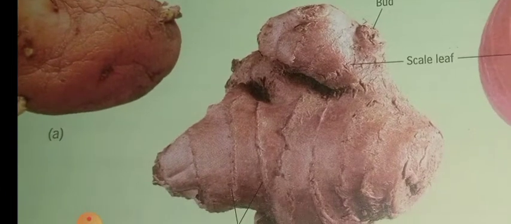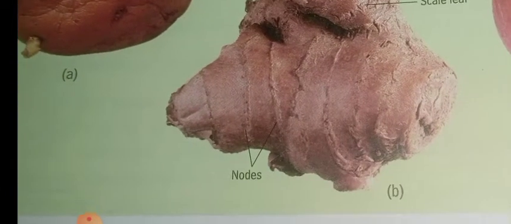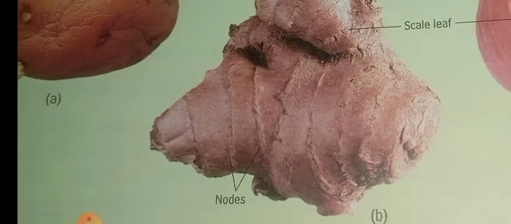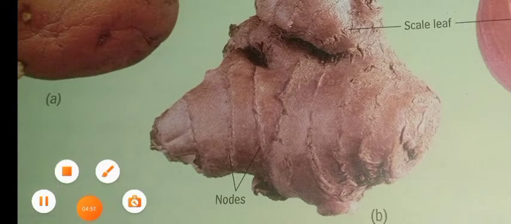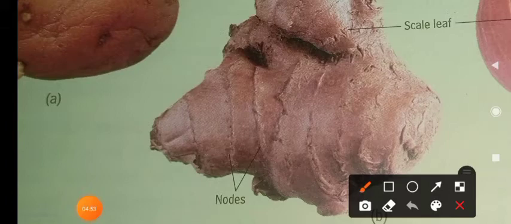Similarly, in the case of ginger also, there will be nodes. Lines will be present on the ginger, isn't it? Those lines are called nodes. From the nodes the scale leaves will arise. It is not only from the seed that the plant should arise, even from the fruit of the plant, a new plant arises. Okay, children.